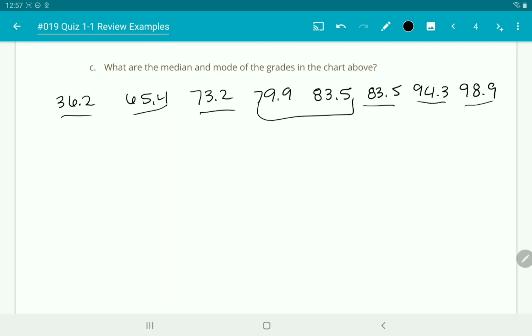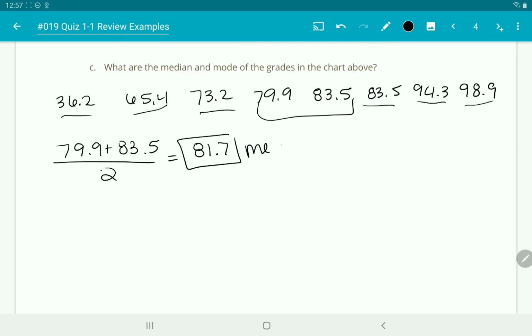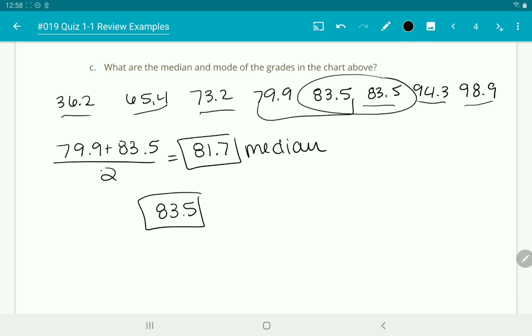So we've got 2 in the center, so we've got the 79.9 plus 83.5 because we have to take the average of the two, so add them together, divide by 2. We're going to get 81.7 for the median. And then the mode is the one that pops up the most in the data, and so 83.5 occurs twice, and the rest only occur once, so that's going to be the mode.